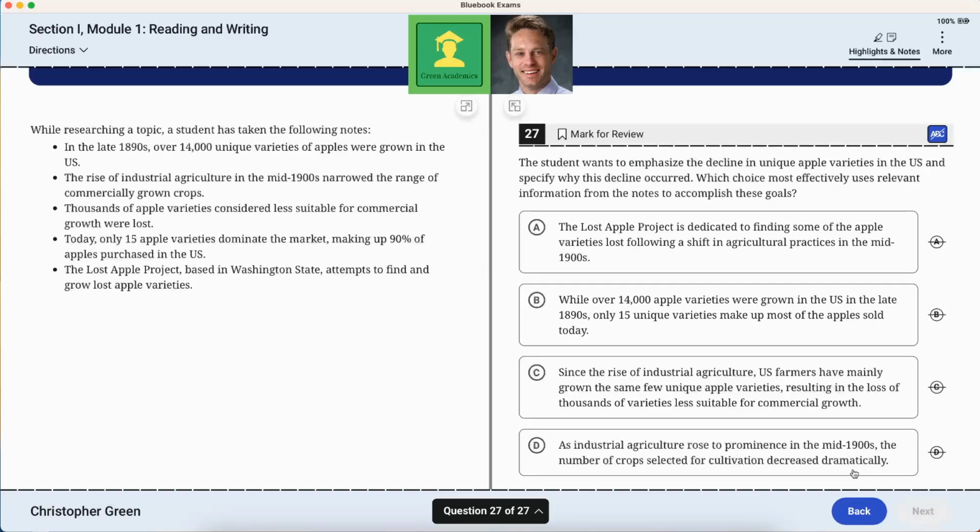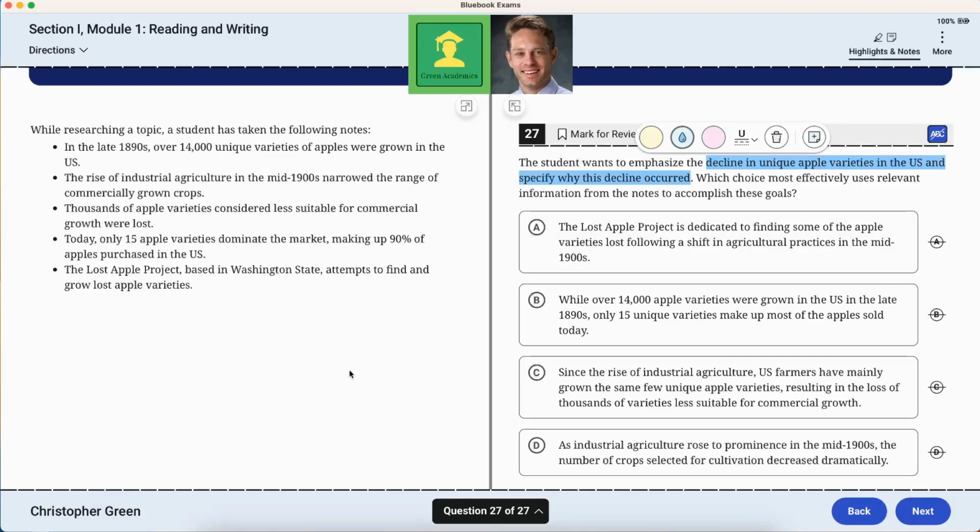The student wants to emphasize the decline in unique apple varieties in the U.S. and specify why this decline occurred. The Lost Apple Project is dedicated to finding some of the apple varieties lost following a shift in agricultural practices in the mid-1900s. I don't think that emphasizes the decline in unique varieties. It just says they're finding some of them. I'm going to leave that.